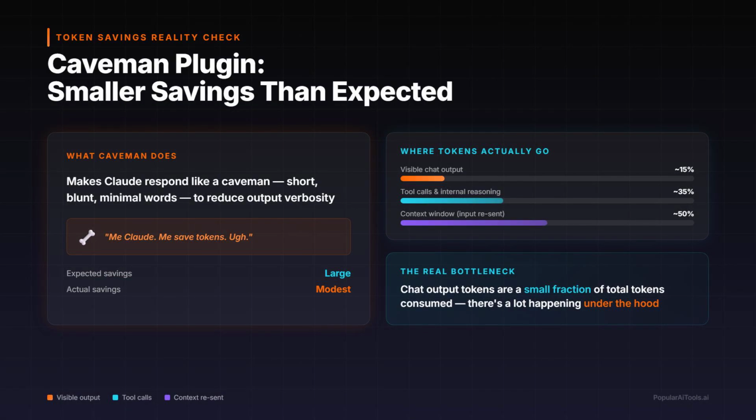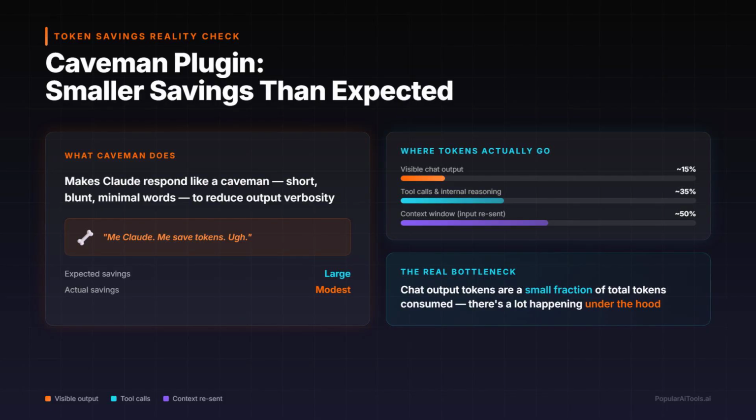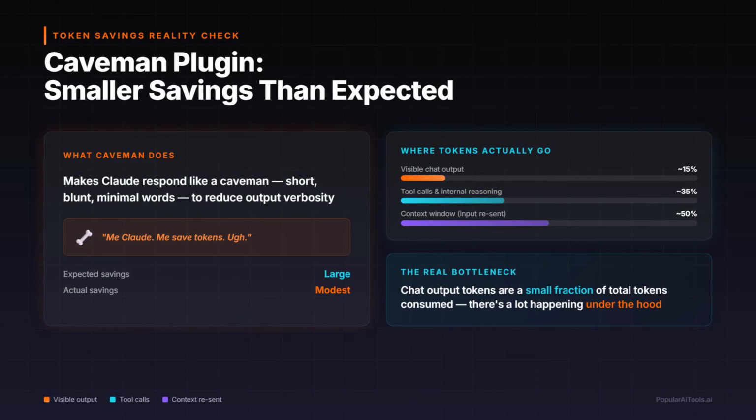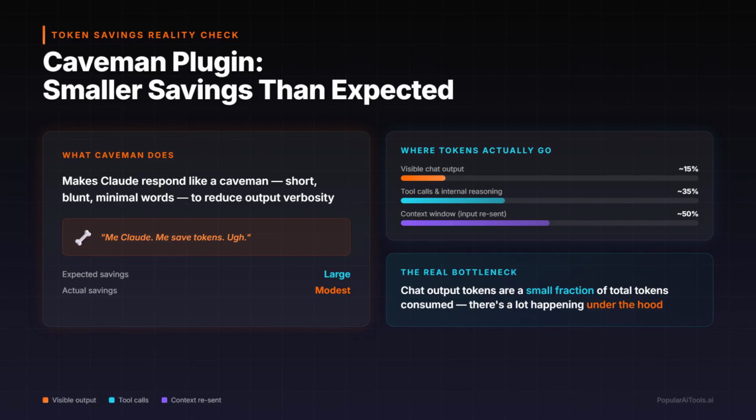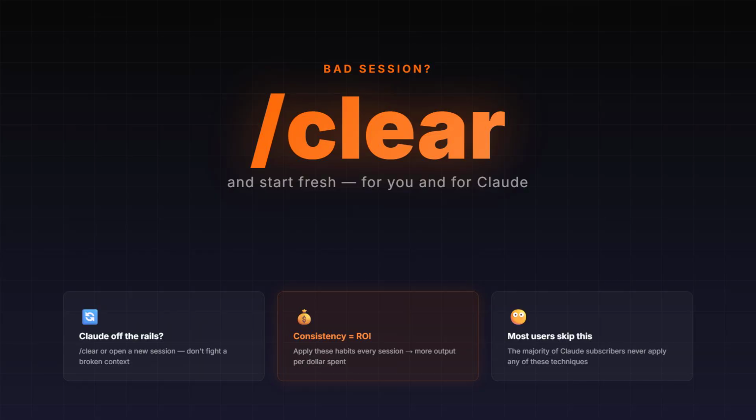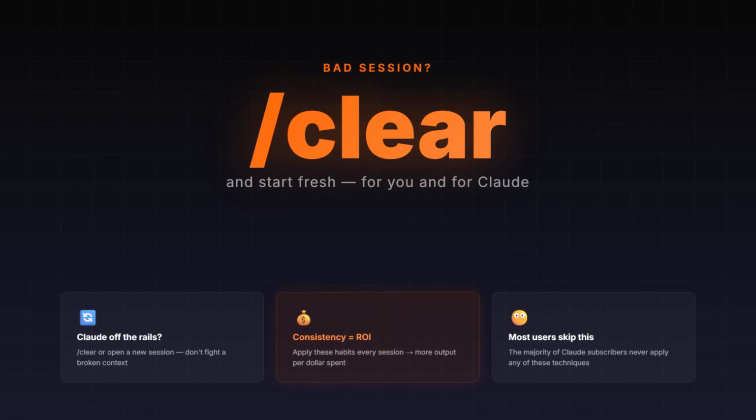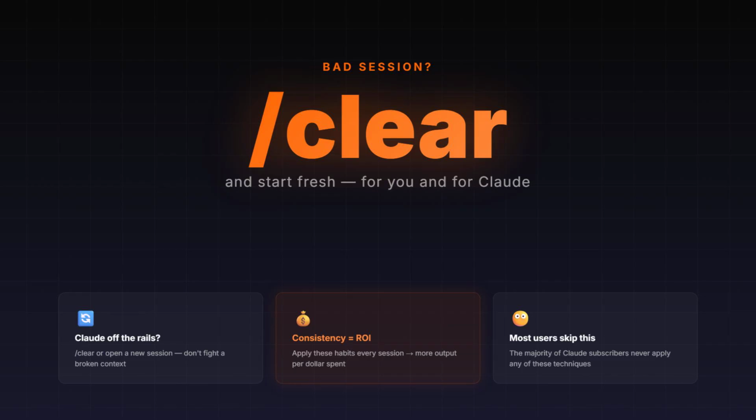Wait, the Caveman plugin, which makes Claude talk like a caveman to save tokens. Someone tested it. The savings were smaller than expected, because the tokens you see in the chat window are only a fraction of total output tokens. There's a lot happening under the hood. And look, if you have a bad session, if Claude's gone off the rails, just clear it, open a new one, both for your sanity and for Claude's. Do these things consistently and you'll get more out of your Claude subscription than most people ever will.